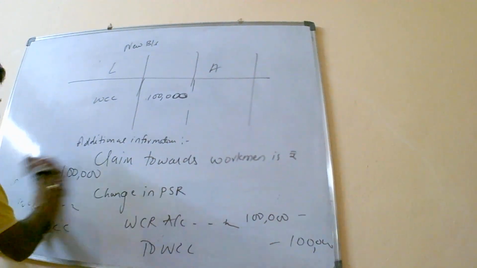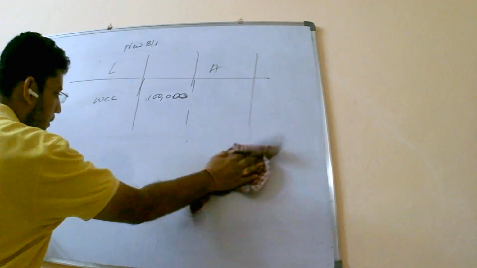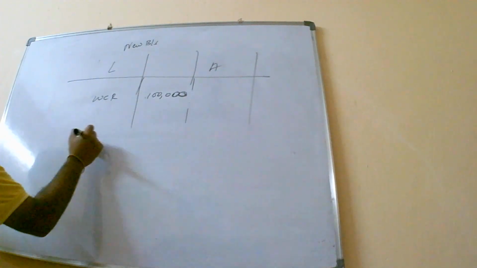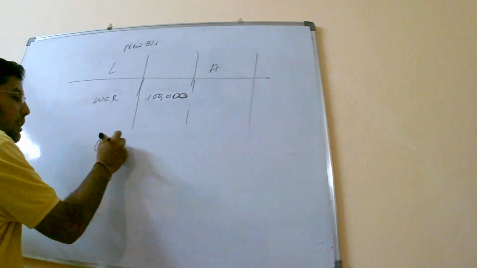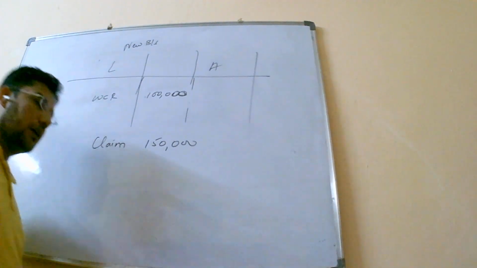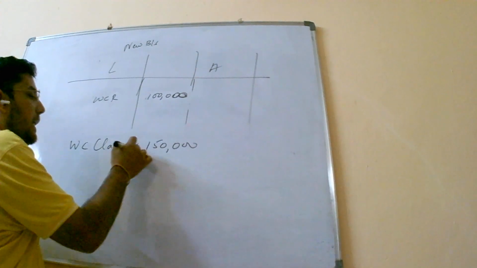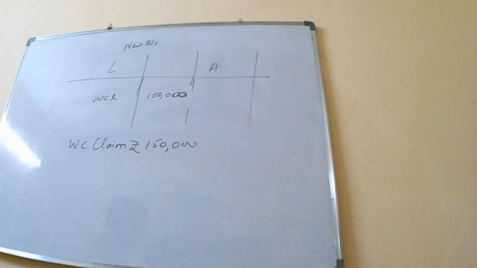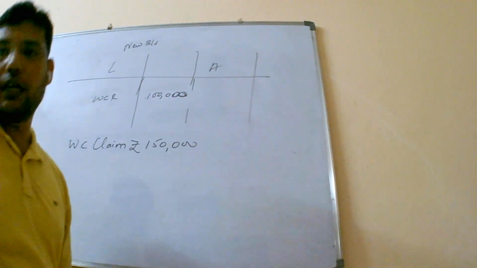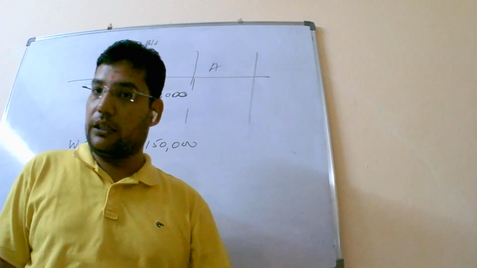Then the next situation which we are going to see is with relation to your workmen compensation reserve amounting to 1 lakh. Now in claim, additional information, claim is coming up to 1,50,000. Okay, so workmen compensation claim is coming up to rupees 1,50,000. Now reserve existing, how much reserve do we have left? Reserve left is 1 lakh, but how much claim is coming? 1,50,000. So that means it's resulting in increase of your liability. So that you need to pay.